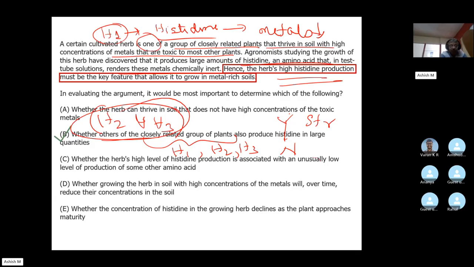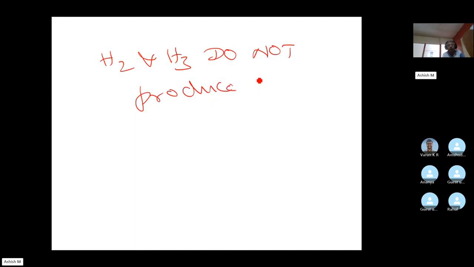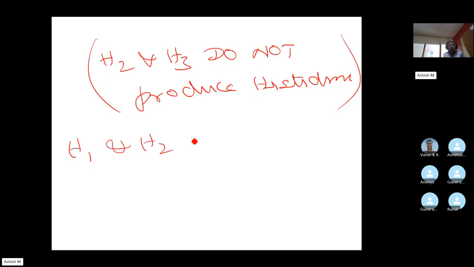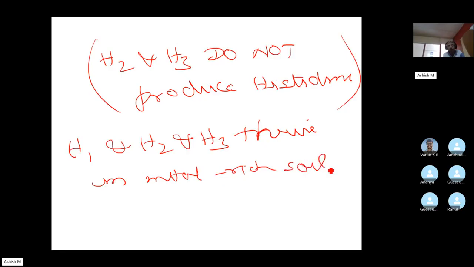Think about it, guys. Let us say herb 2 and herb 3 do not produce histidine. Let us say we know that herb 1, herb 2, and herb 3 thrive in metal rich soils. This is given to us, right?